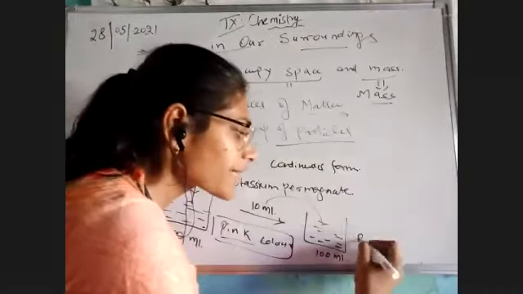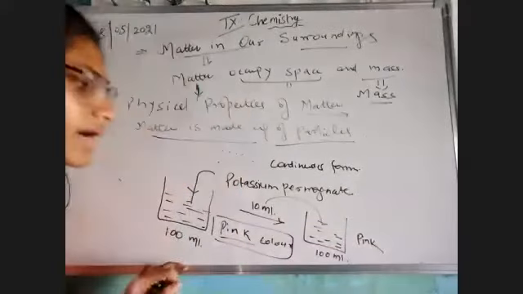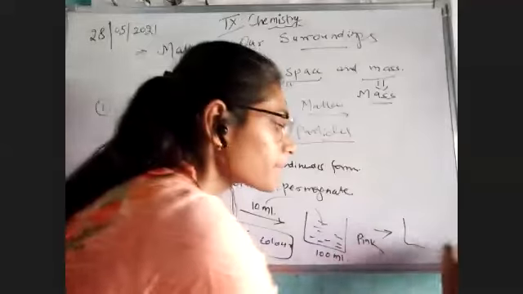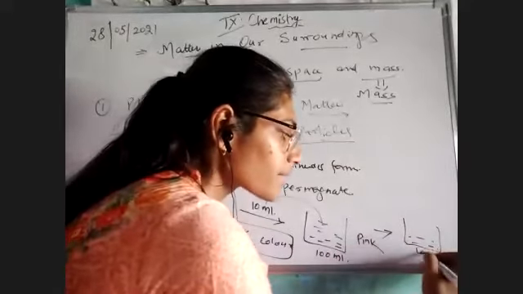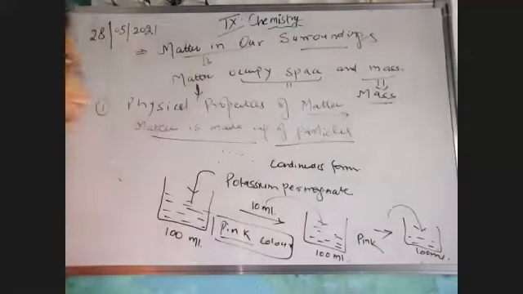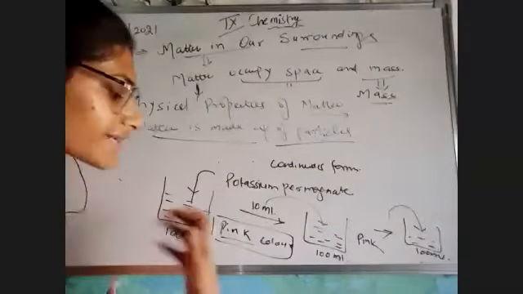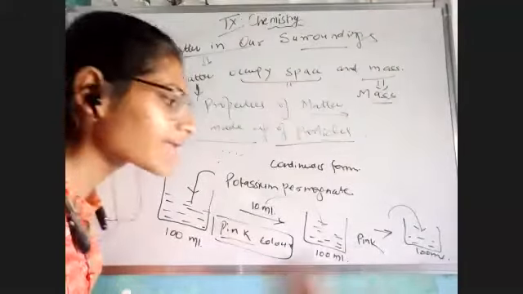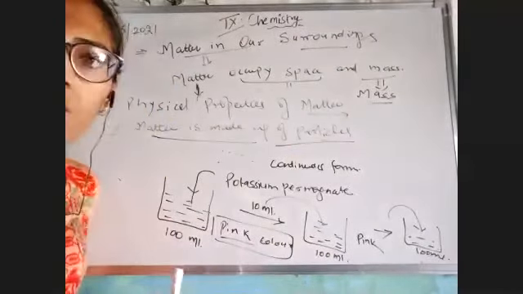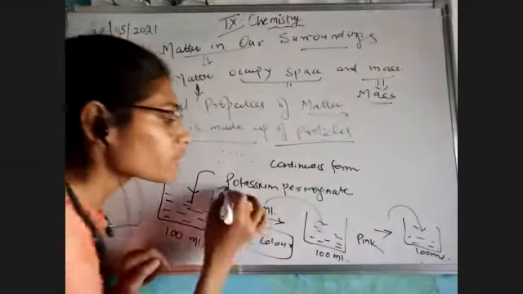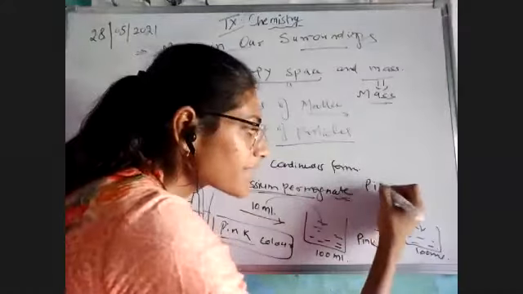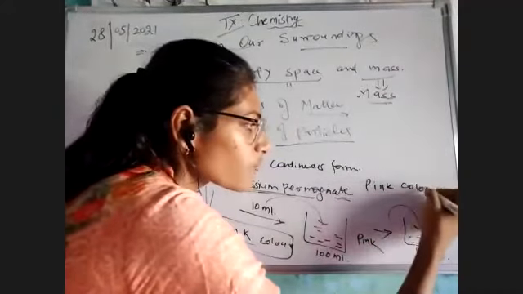It's still showing pink color. Again, I'm doing the same procedure. I'm removing some water from it and putting it into pure water, 100 ml. It's again pink. So if we keep repeating the process again and again for 100 ml, 200 ml, 300 ml, and many more, potassium permanganate can create pink color in 1 liter of water.